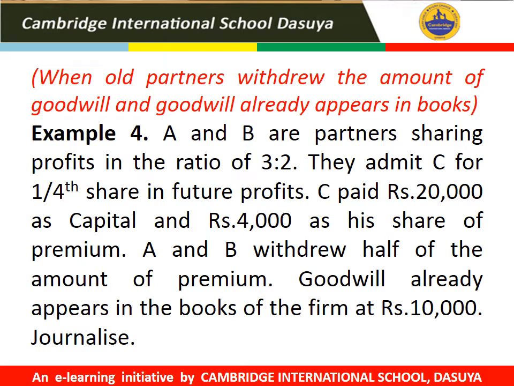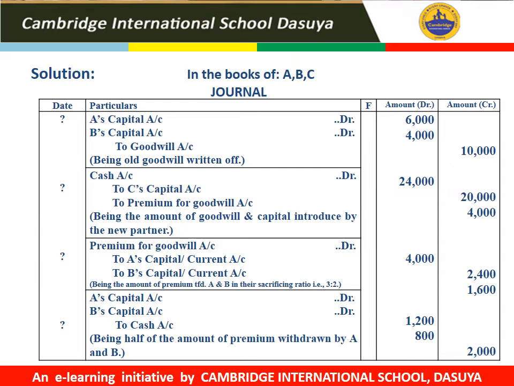So first of all, we will write off the goodwill which is existing in the books of the firm, in the old partners' capital accounts in their old ratio. The first journal entry would be A's capital account debit, B's capital account debit to goodwill account. The amount would be 6,000 and 4,000, divided in their old profit sharing ratio.